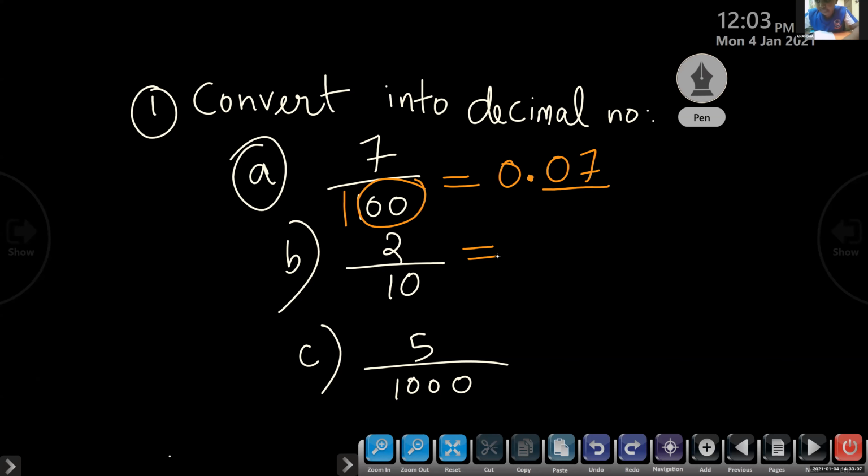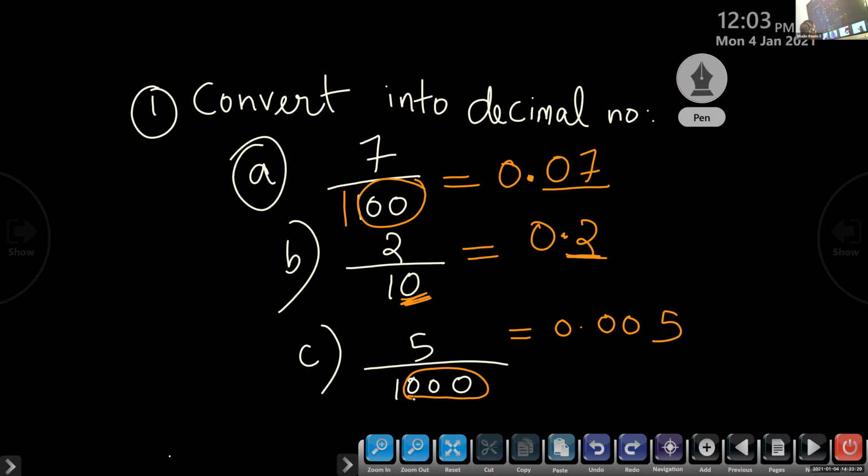0.2. Here we have only 1 zero. After the decimal point also, 1 number. Brightlin, next one. Question number C. 0.005. Here, 1, 2, 3 zeros in the denominator. And here also, 1, 2, 3 after the decimal point.